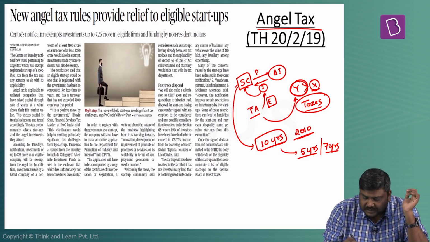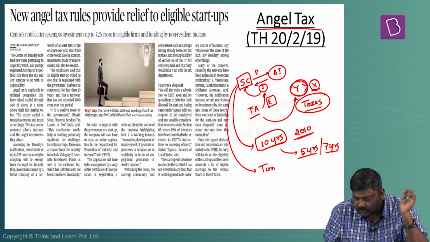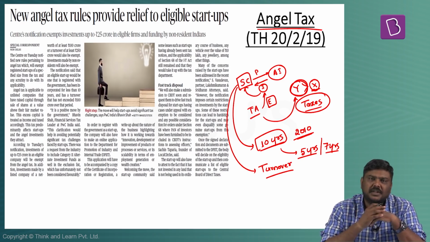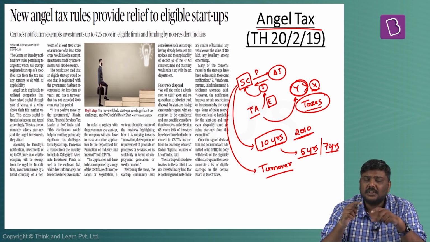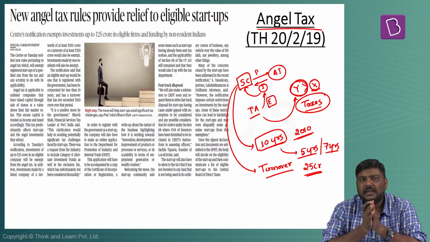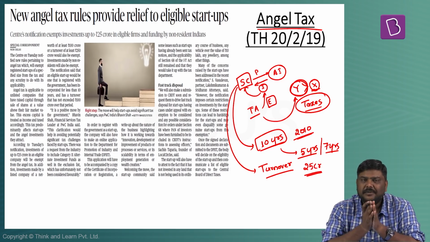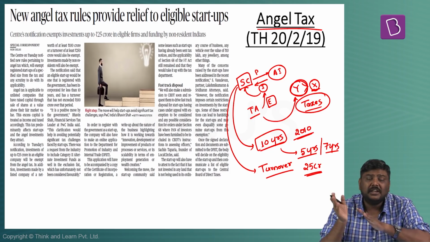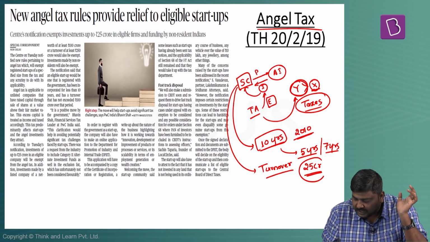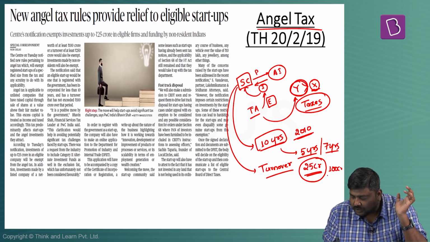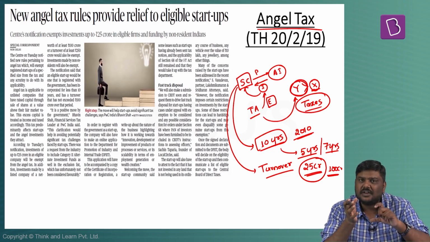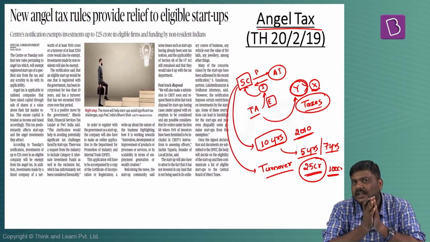The second parameter considered was sales or turnover. Earlier the parameter said that since its incorporation, in none of the financial years should the turnover have crossed 25 crores. In simple terms, if your sales in a particular financial year crossed 25 crores, you would not be recognized as a startup. But very recently, this has been increased to 100 crore rupees. That is the second important change introduced in recognizing these startups.